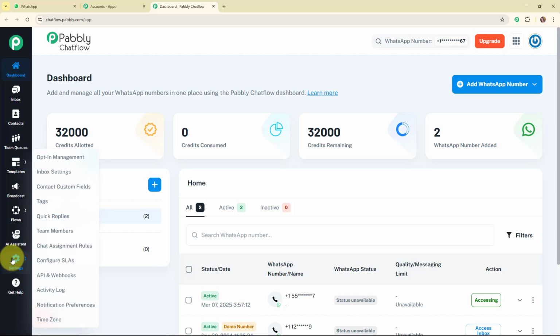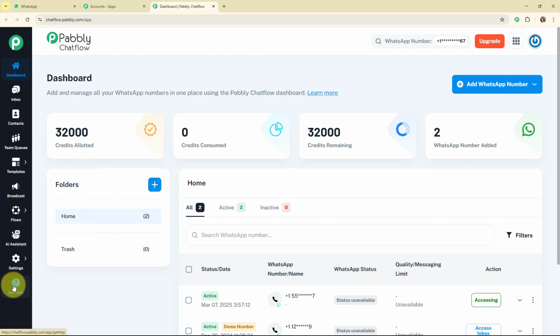Then comes the Settings, and under Settings you can see some more important features. If you wish to learn about any of the features in detail, you can check out the video dedicated to that feature. Then comes the Get Help option. By using this option, you can get a response to all your queries regarding Pabbly Chat Flow. Alright, so this was all about the features of Pabbly Chat Flow.